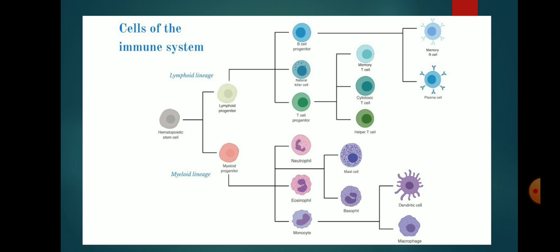T cell progenitor is further divided into memory T cell, cytotoxic T cell, helper T cell, and B cell progenitor can differentiate into memory B cell, plasma cell, while erythroid progenitor cell can differentiate into erythrocytes and platelets.